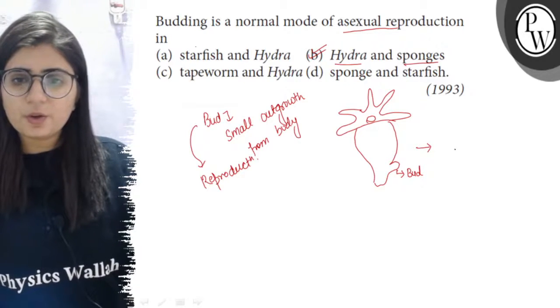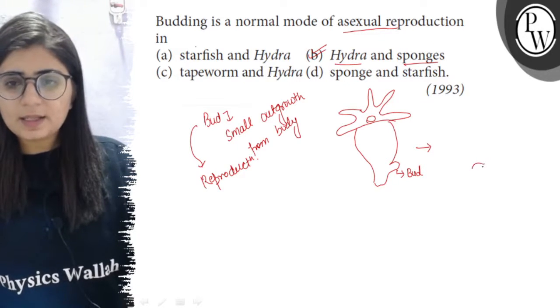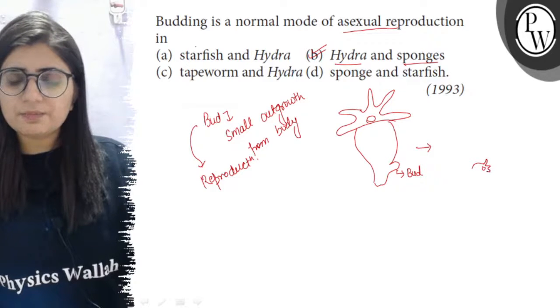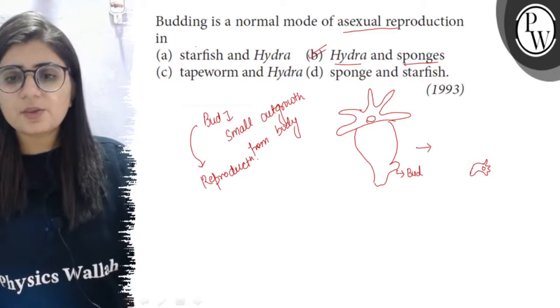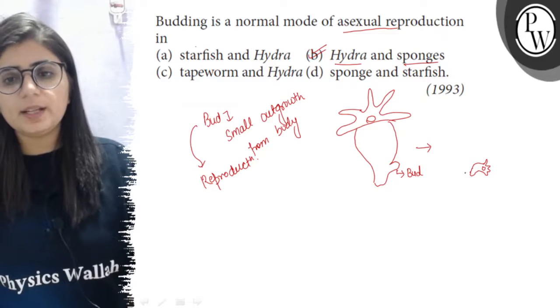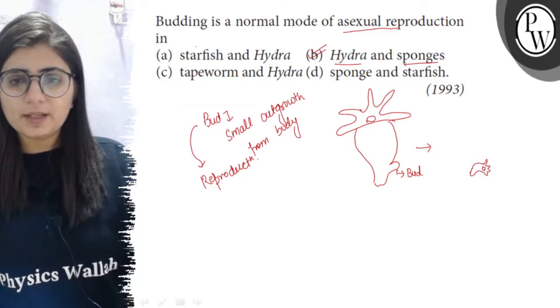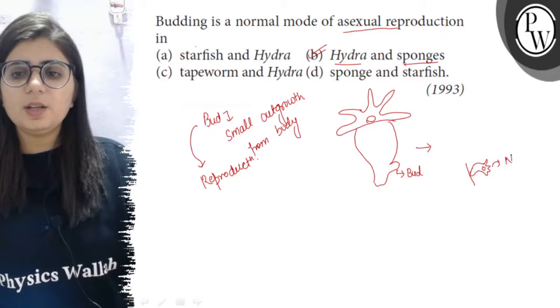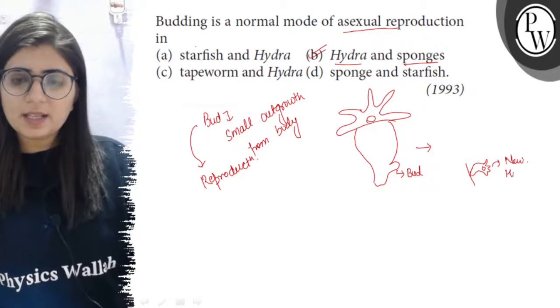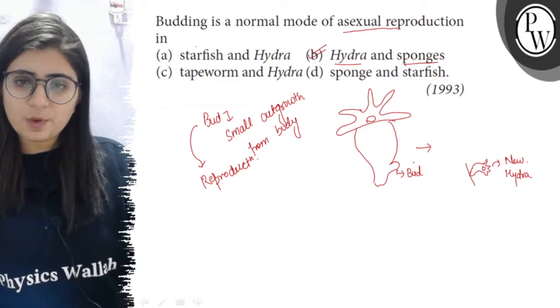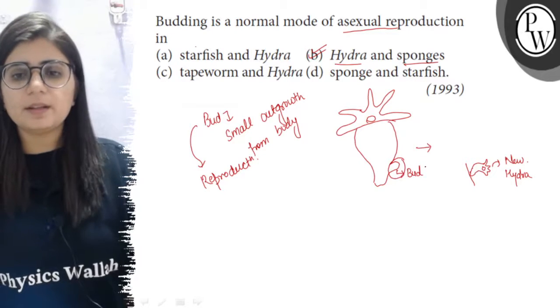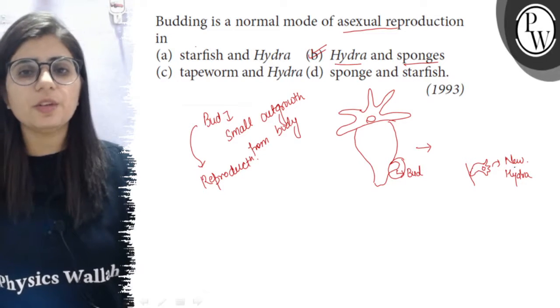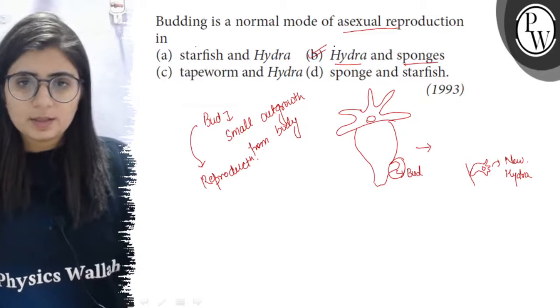Now this bud grows in size and ultimately develops a mouth and tentacles. After the development of mouth and tentacles, it is able to feed itself and detaches from the parent body, and this becomes a new hydra. So here we can see that in hydra, the small outgrowth called bud is helping in the formation of a new hydra. So it is right.